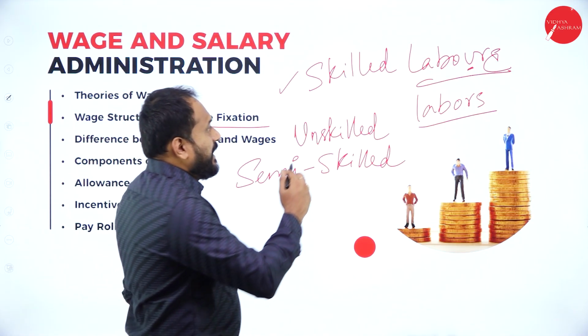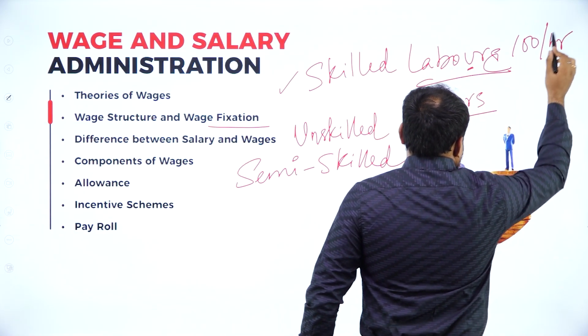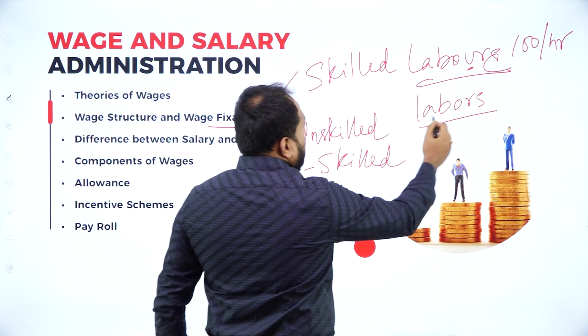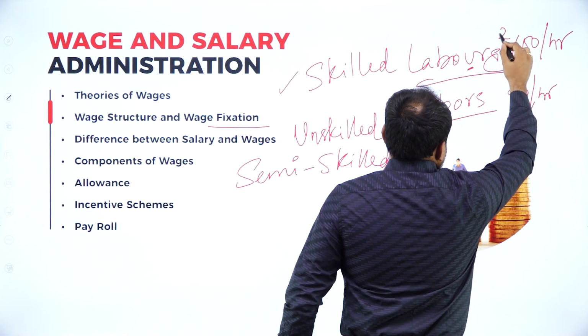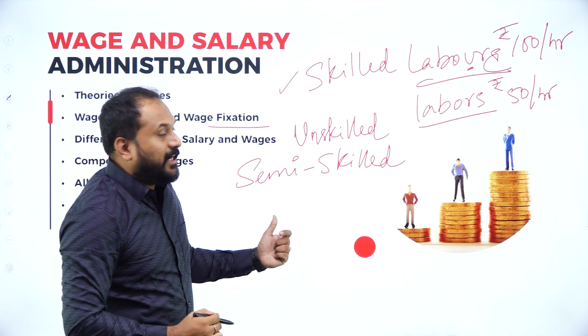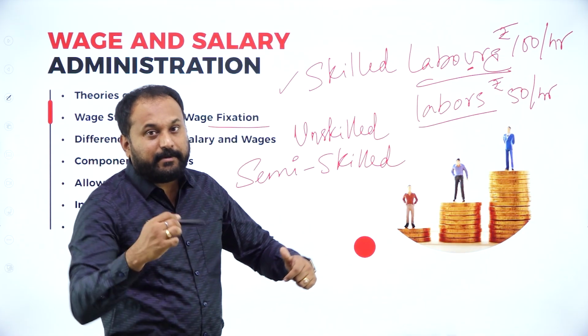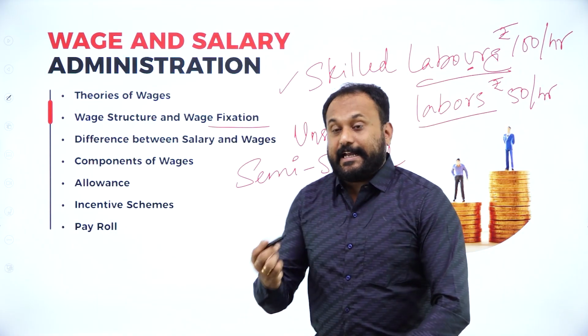Say, for example, skilled labor will get 100 rupees per hour, right? And unskilled will get somewhere around 50 rupees per hour. This is all in rupees. Okay, so what will happen to the semi-skilled? You are supposed to comment in the comment box. What will happen to the semi-skilled? How much money will they get?